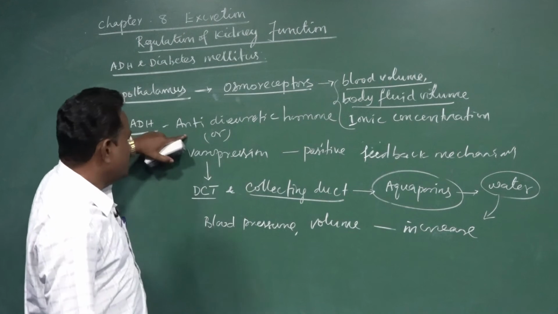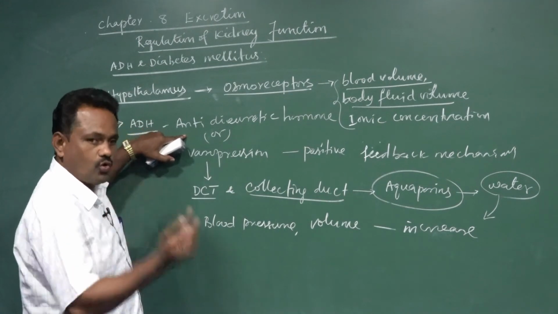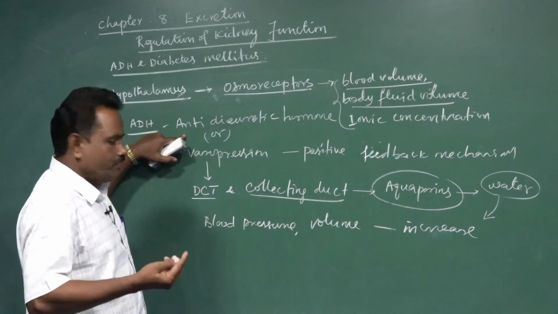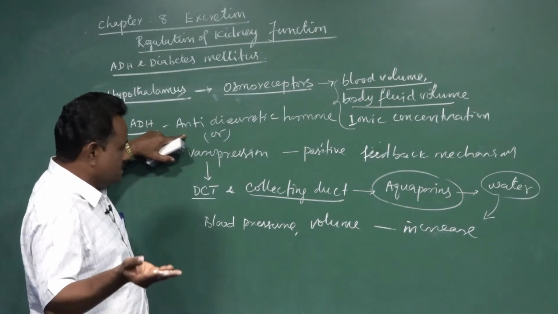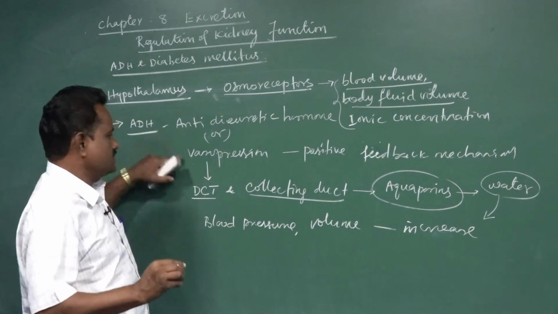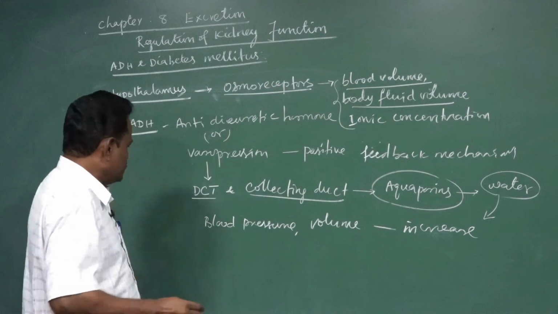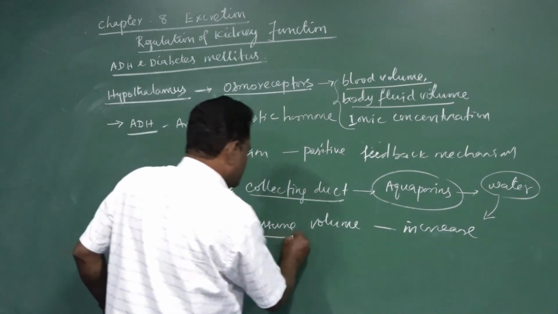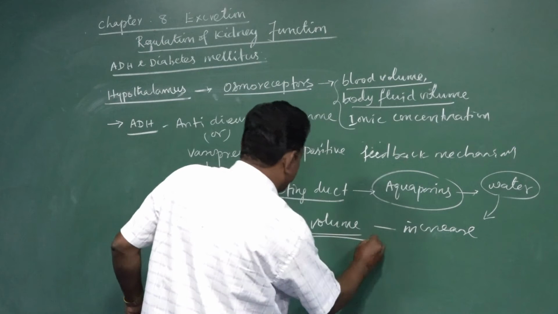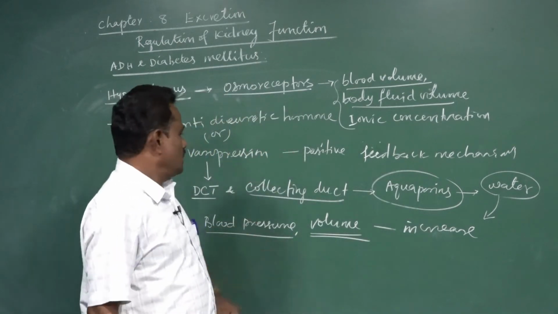If the ADH secretion is more, the absorption of water from the nephron, that is from the glomerular filtrate, will also increase, so that the blood pressure as well as the volume of body fluid will increase.